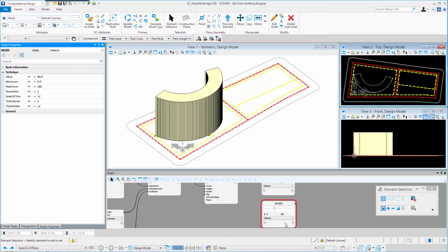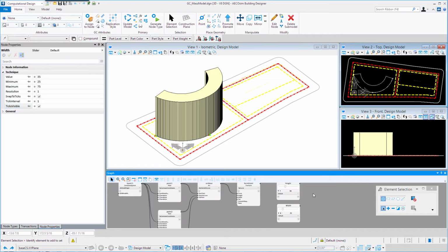And if I double-click on it, it makes that the active node in the node properties, and I could change those properties. For instance, I probably don't want a minimum and maximum of quite the same values. So I'm going to change that minimum value to 25 feet. I'm going to make the maximum value 75 feet, and I'll just make that default value 35 feet. We can still leave the resolution at 1, and perhaps I want to change that tick interval back to 1 in this case. And that sets up the width slider.